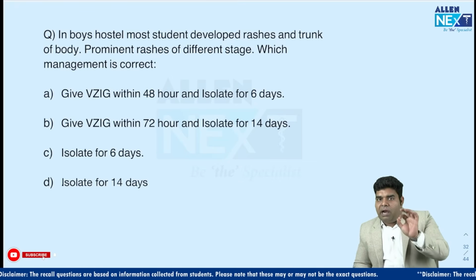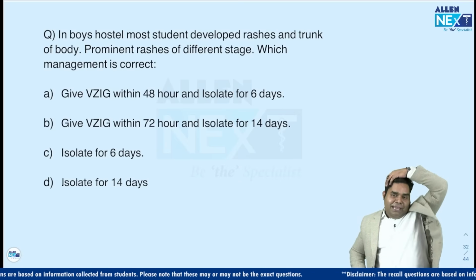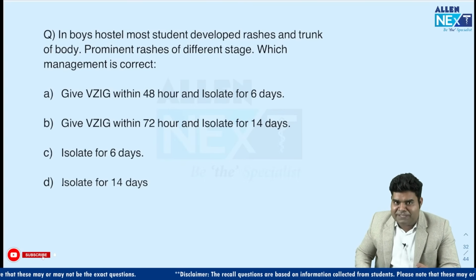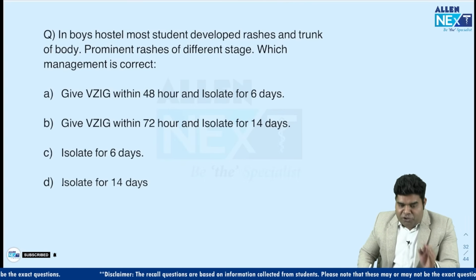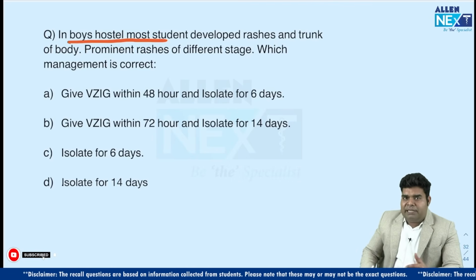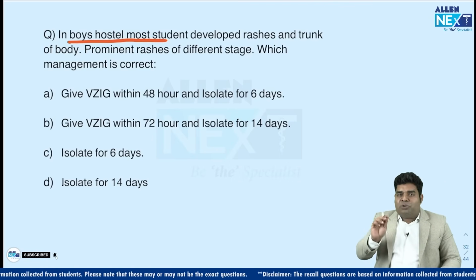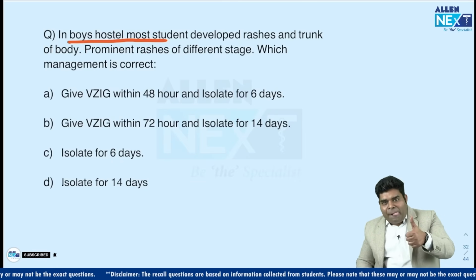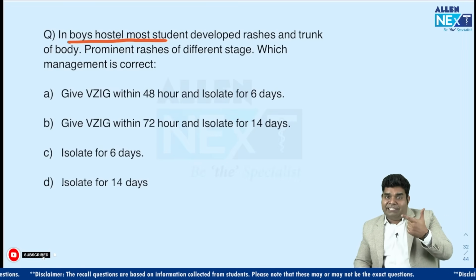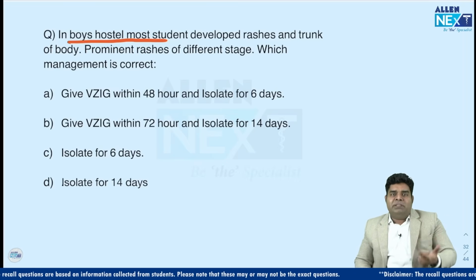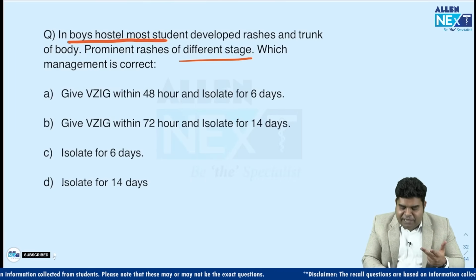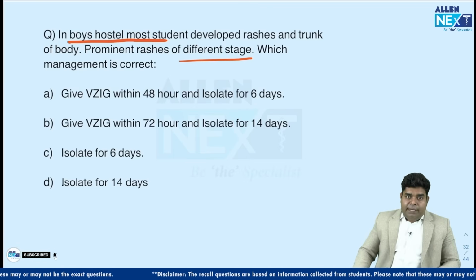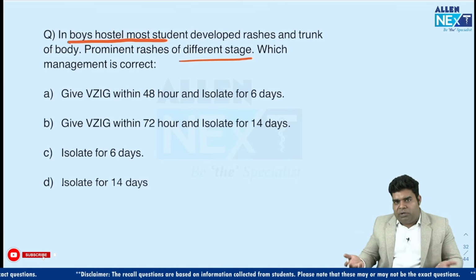Now, this was again one of the confusing questions of PSM, and I have seen that the explanation is poorly understood by many of the students and even teachers. They had given a typical feature of a boys hostel, and they said that they developed rash on their trunk. So it was the typical dewdrops on rose petal appearance, which is for chickenpox. Second, it was on the trunk, so it is centripetal, again correct for chickenpox. Third characteristic, it is pleomorphic, so there were different stages. And because it is centripetal, it does not occur on palm and sole. So that is a case of quite sure chickenpox.